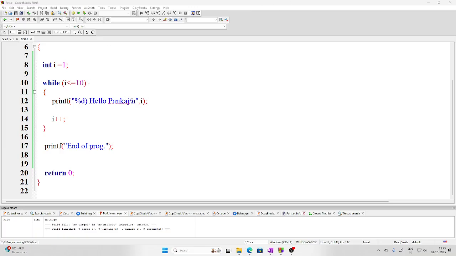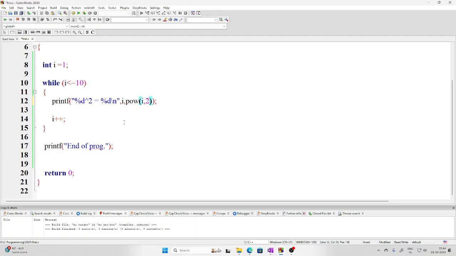I just have to print. Let me write this: this square is %d, and I have to write the square of i. That means first i will be printed, then its square, that means i times i, or I could have used power also, that is pow(i, 2).